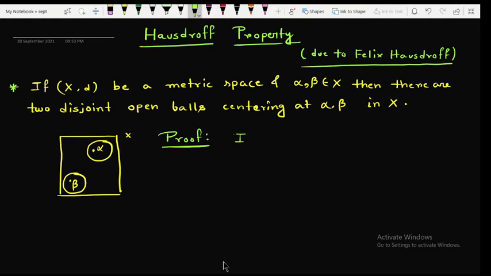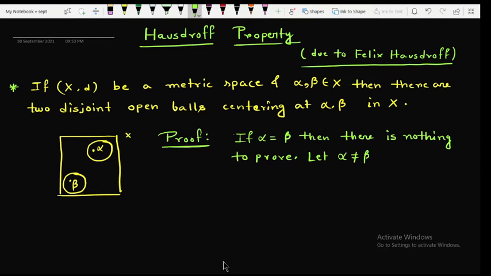If we want to prove this statement, then it is very easy. If alpha equals beta, then there is nothing to prove. So let alpha not equal beta.